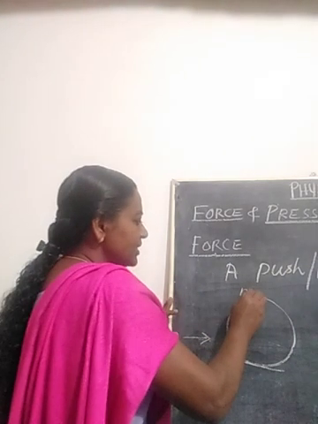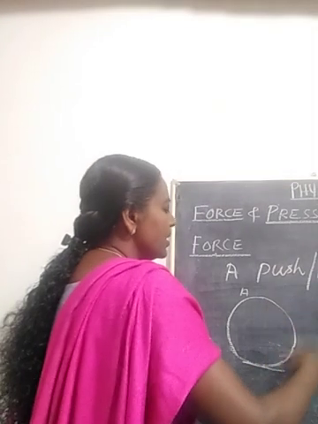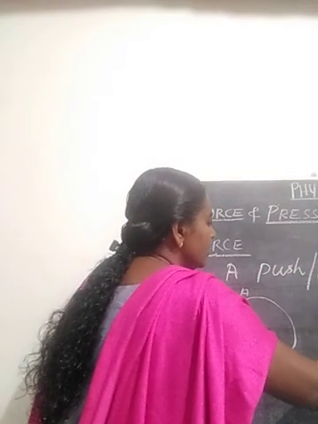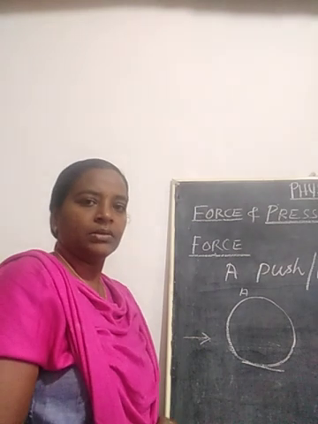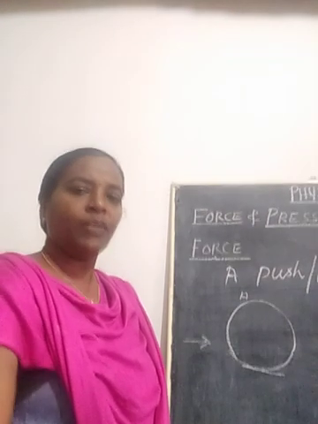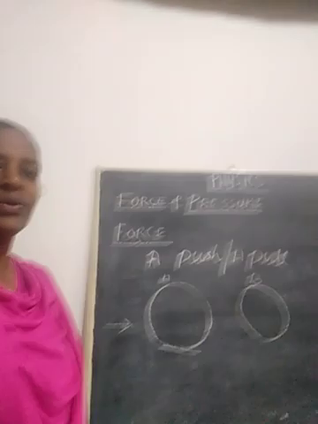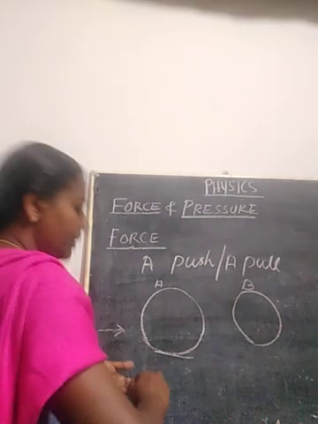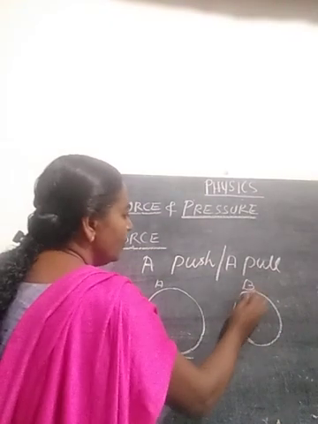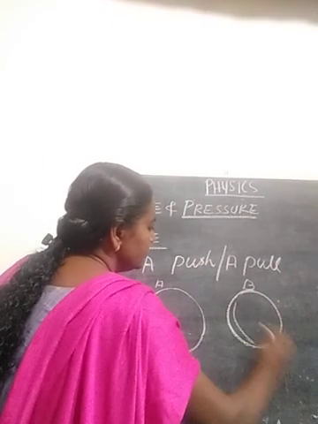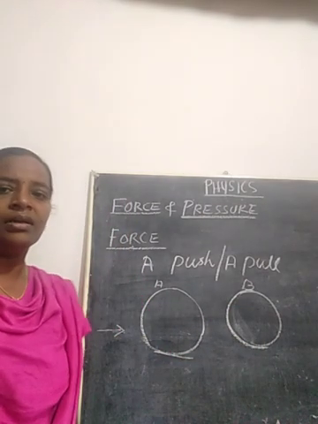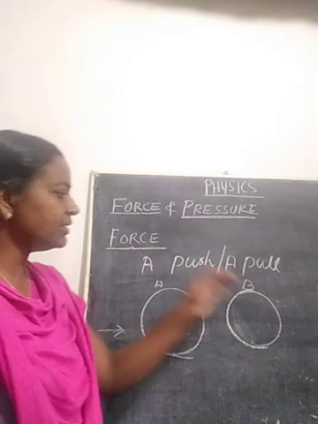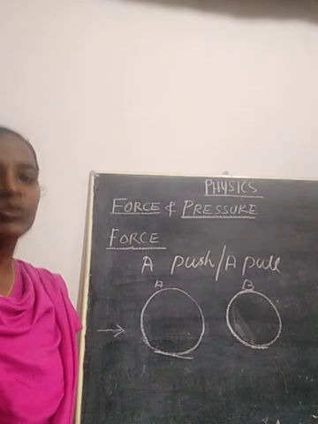Suppose that position is A, the ball starts rolling and it reaches another position B. So the ball moves from position A to the latest position B. Let me increase the size of the ball. This is the ball. It covers a small distance and it stops at the place B.